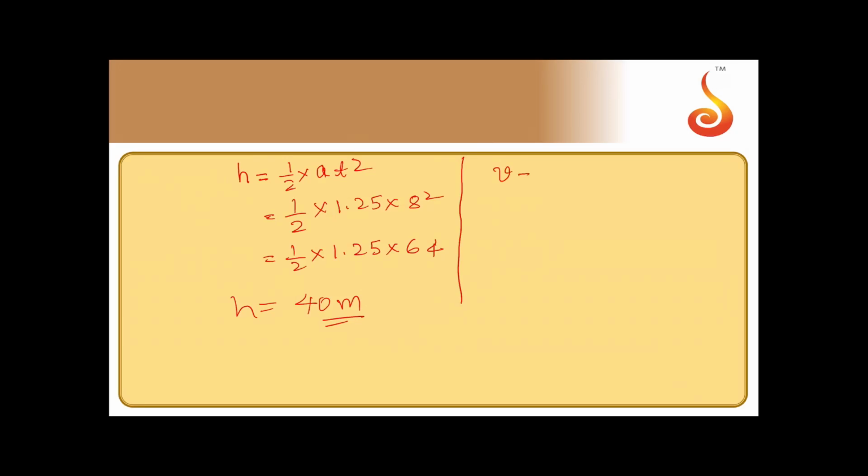By that time, in 8 seconds, it would have picked up some velocity. Upward velocity of the balloon is given by v is equal to at, that is 1.25 into 8, that is equal to 10 meter per second in the upward direction. This is the velocity.